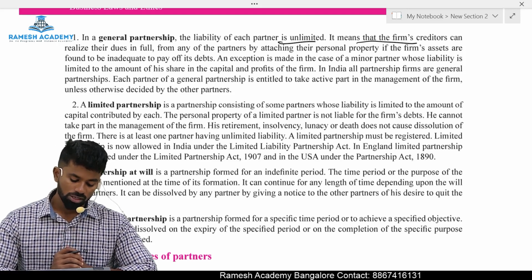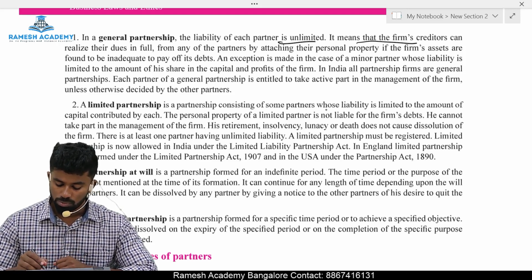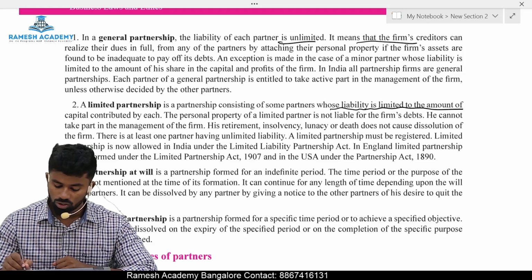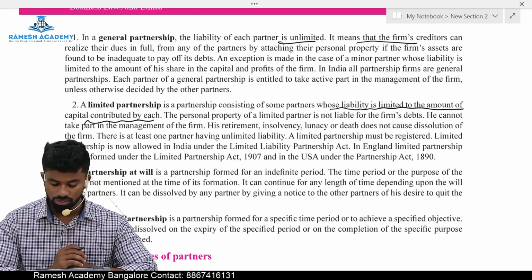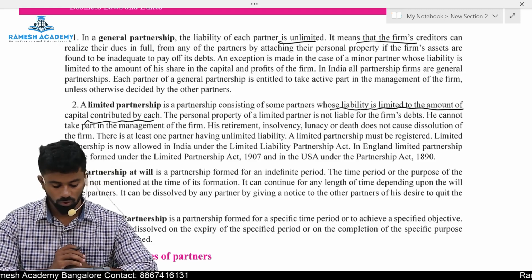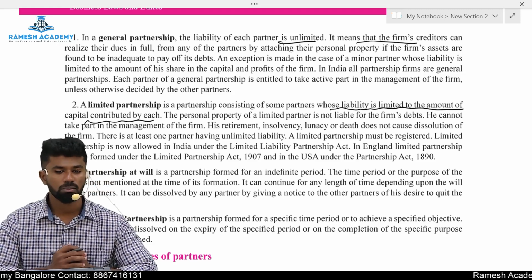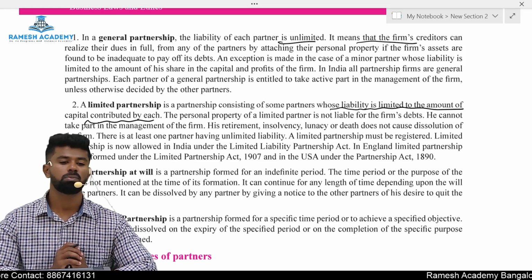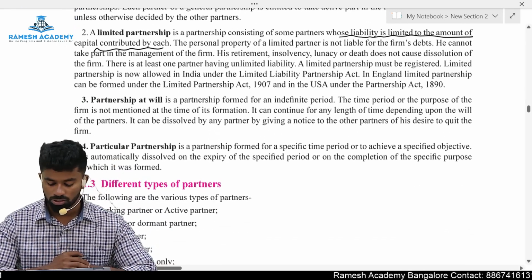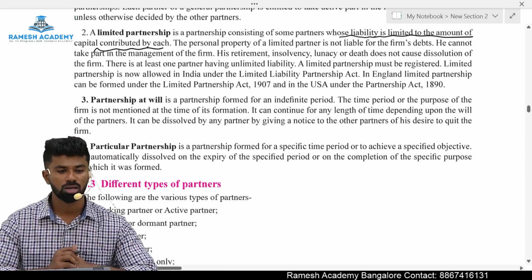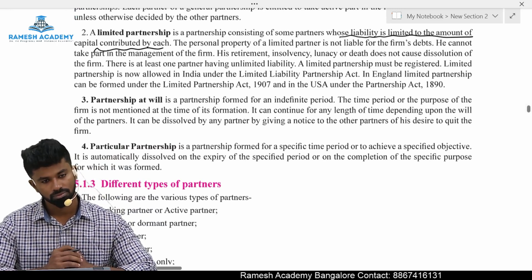A limited partnership is a partnership consisting of some partners whose liability is limited to the amount of capital contributed by each. That is called a limited partnership. Okay, so in India we have limited liability partnership, where the liability of the partners is limited. Partnership at will and particular partnership is what is given in the Partnership Act, section number 7 and section number 8.